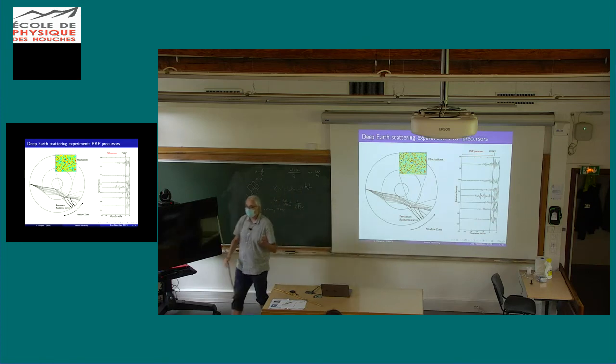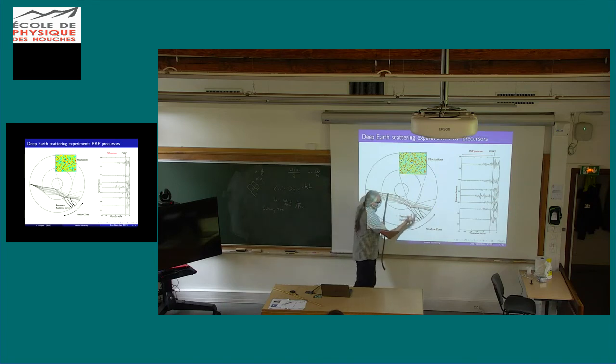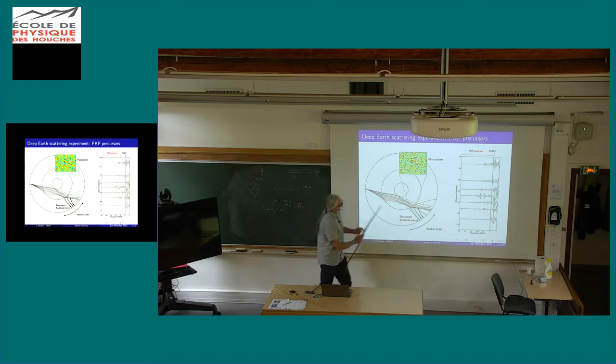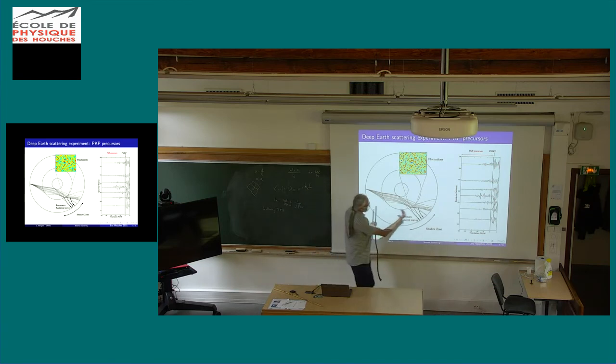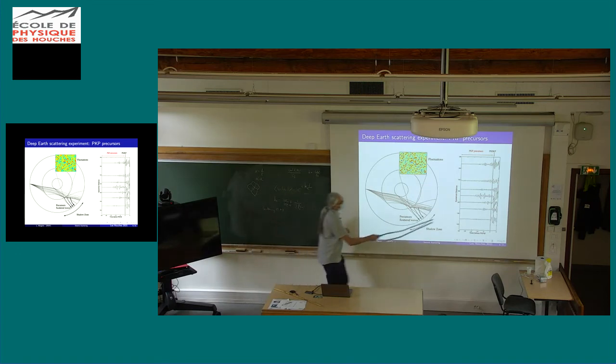And this is what people have called PKP precursors. It's a bad name because it's not really a precursor; the name was given based on this observation, because it was precursory to PKP, but it has nothing to do with this. It's not due to the scattering here. It's due to the scattering in the mantle. So in fact, what you can show is that if you scatter waves here at the base of the mantle, you can explain completely the kinematics, that is the arrival times of these precursory arrivals.